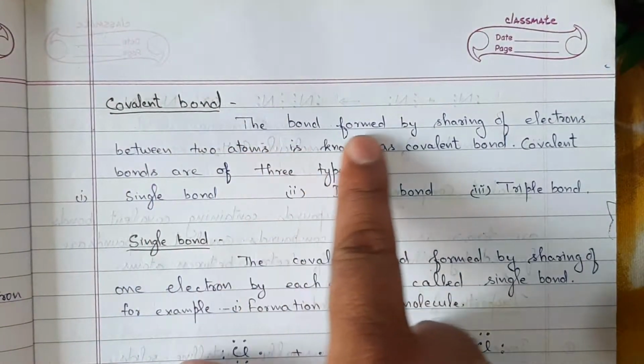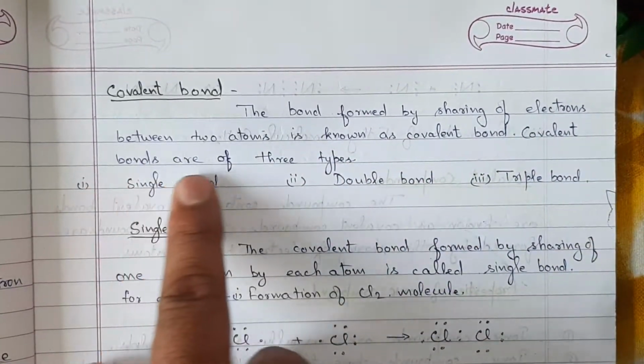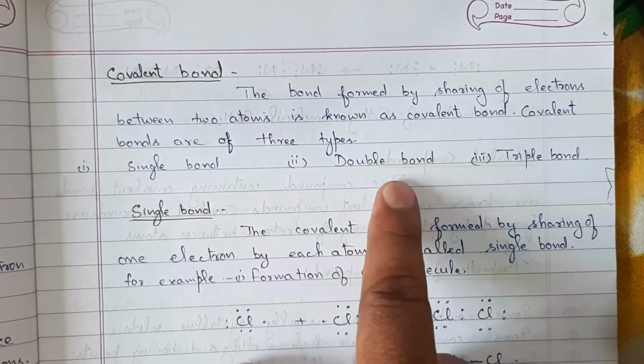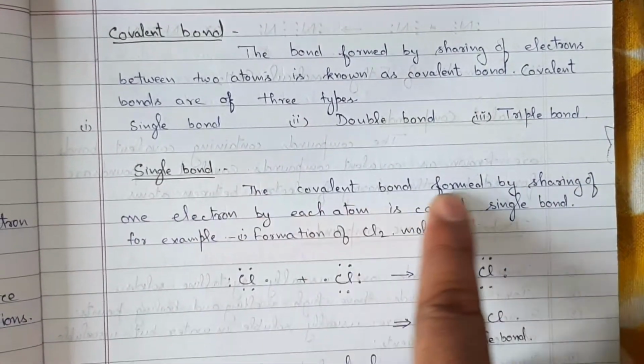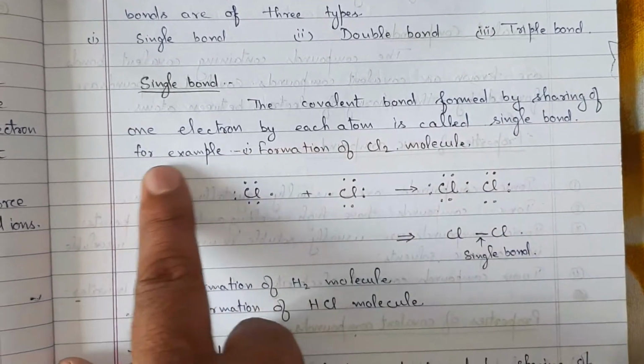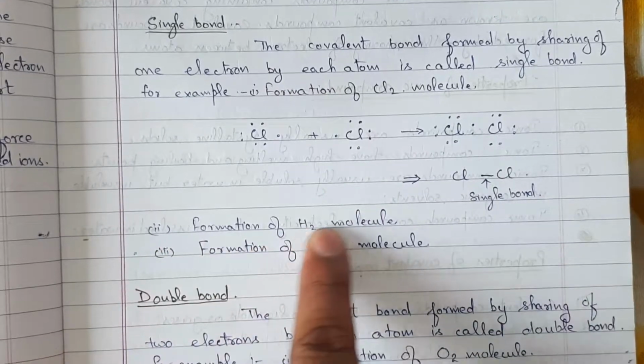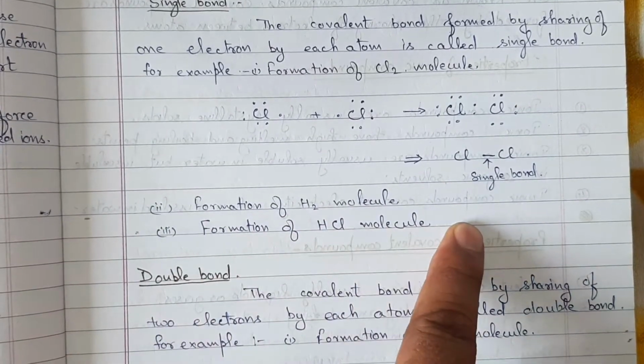Covalent bond. The bond formed by sharing of electrons between two atoms is known as a covalent bond. Covalent bonds are of three types: single bond, double bond, triple bond. Single bond. The covalent bond formed by sharing of one electron by each atom is called a single bond. For example, formation of chlorine molecule as shown in the figure. Formation of hydrogen molecule, formation of hydrogen chloride molecule.